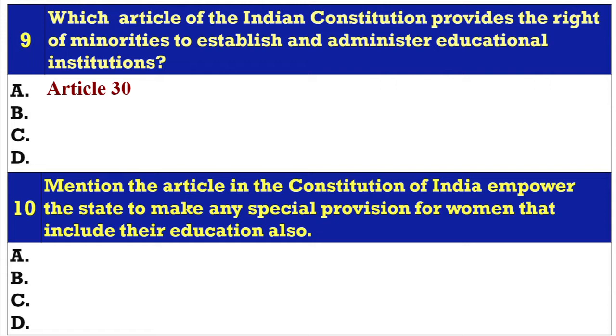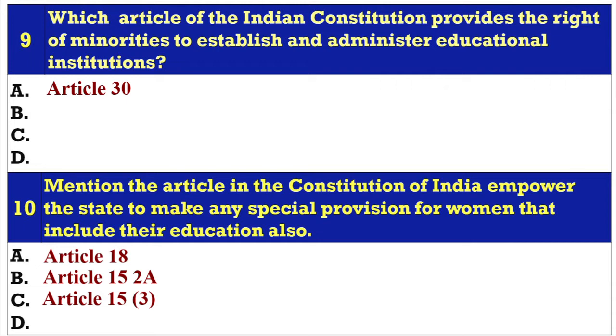Question number 10. Mention the article in the Constitution of India that empowers the state to make any special provision for women that includes their education also. A. Article 18, B. Article 15.2a, C. Article 15.3, D. Article 15.2b. Answer C. Article 15.3.